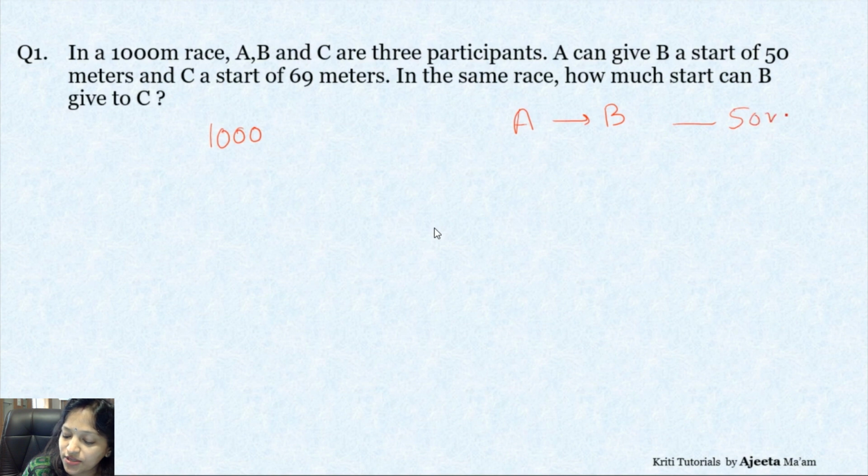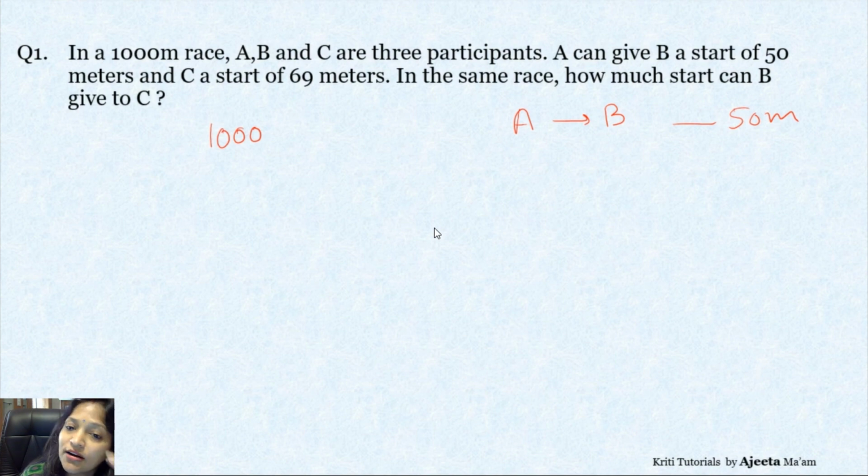What does it mean that it is giving a start of 50 meters? That's a very important term. Those who are doing it for the first time, I'll just have a quick recap. Otherwise, you can see the previous lecture also. It gives B a start of 50 meters. That is, if A has to cover 1,000 meters, then B will have to cover only 950 meters. A is ahead of B by 50 meters.